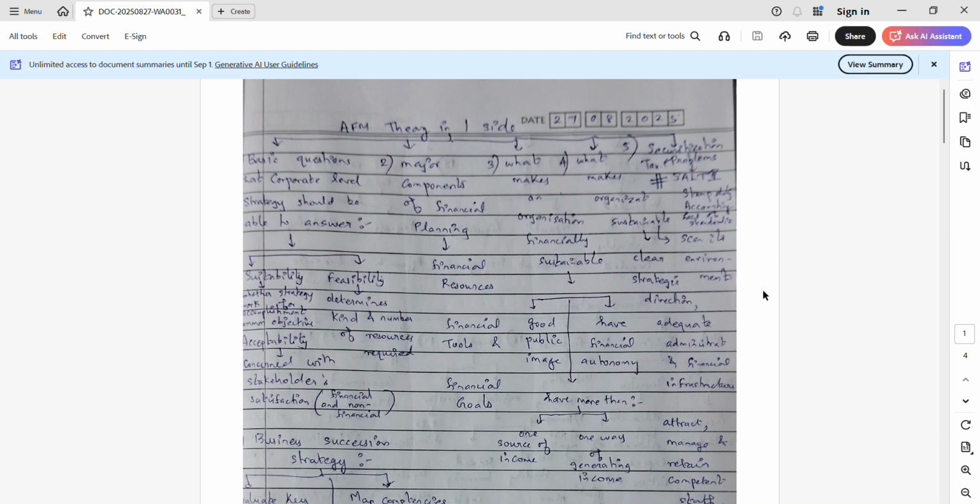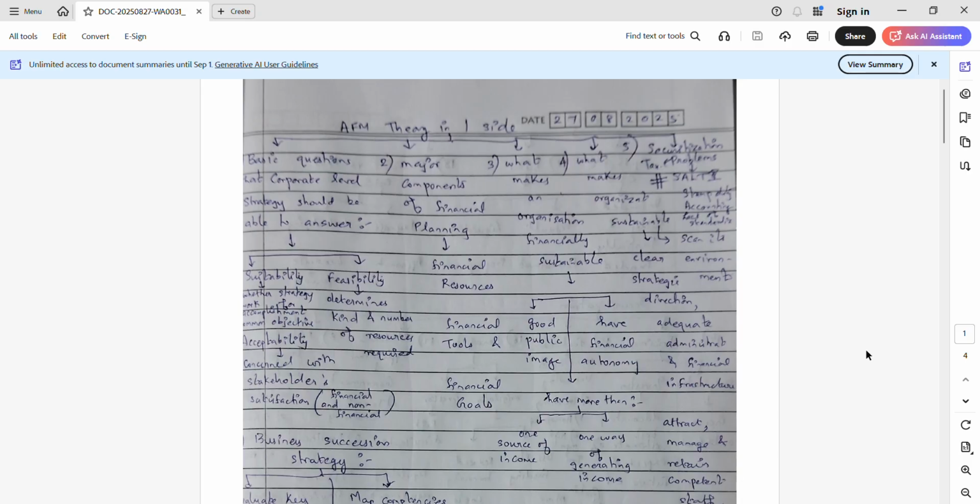And the major components of financial planning are financial resources, financial tools, and financial goals. So next question is, what makes an organization financially sustainable? Good public image, financial autonomy, and more than two things. You should have more than one source of income and more than one way of generating income.